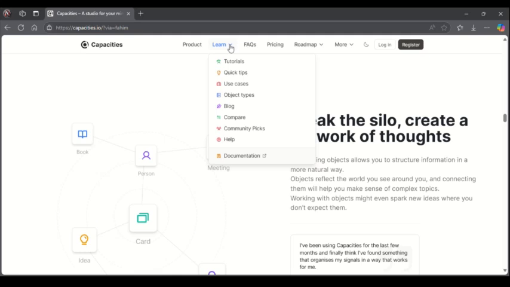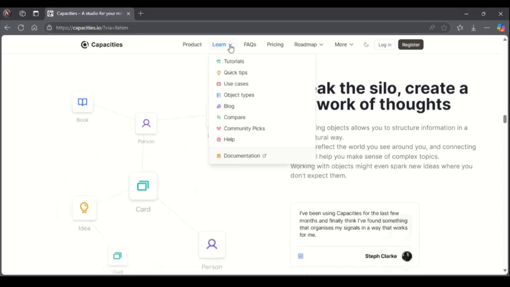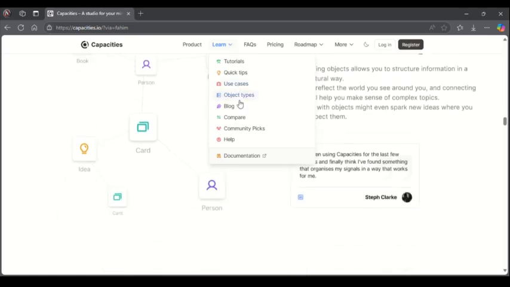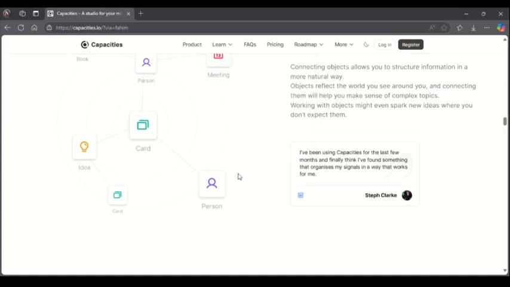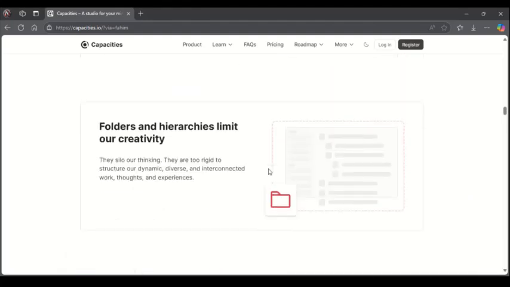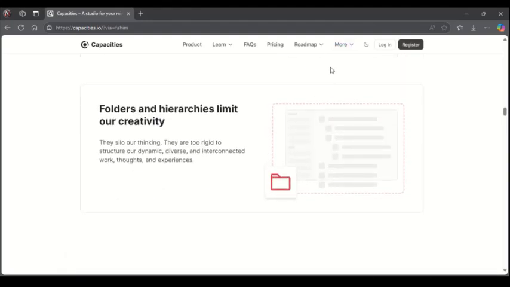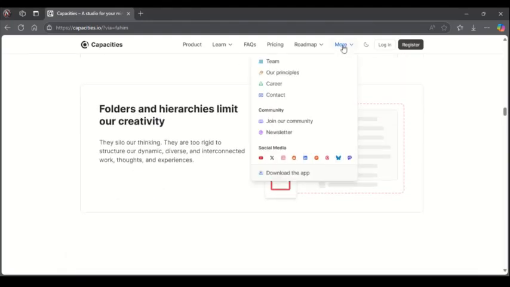You can also gain access to seamless synchronization. That is to say, you can have access to your notes from anywhere. Capacity offers a reliable sync across all your devices, including desktop, website, and Android, which makes it awesome. You can also work offline. If you don't have access to internet, you can use this website. If you have access to internet, you can use it too, which makes it awesome.